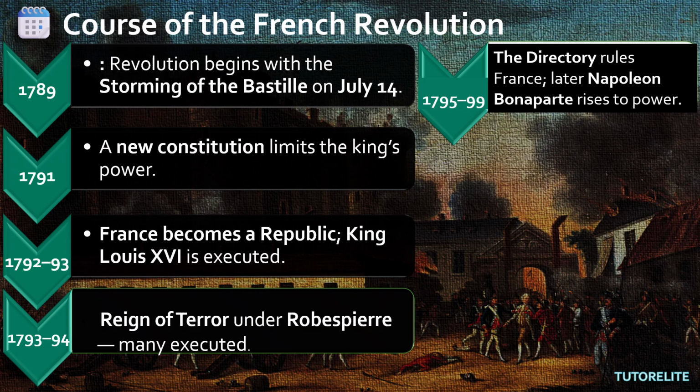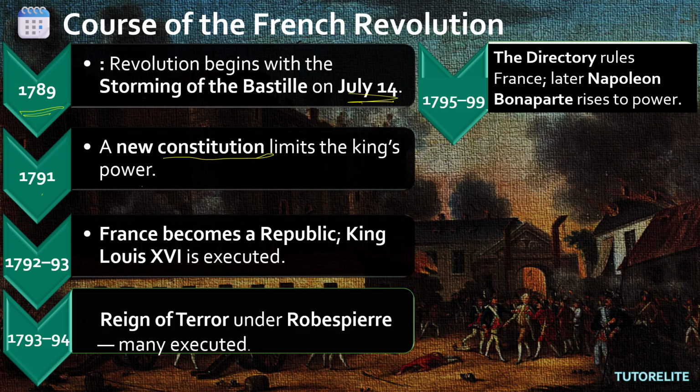Course of the French Revolution. So, what were the changes? In 1789, the revolution began with the storming of the Bastille on July 14th. In 1791, a new constitution limited the king's power. So there was a new constitution. What is a constitution? A book of law. Limits the king's power. That means some powers are not under the king.